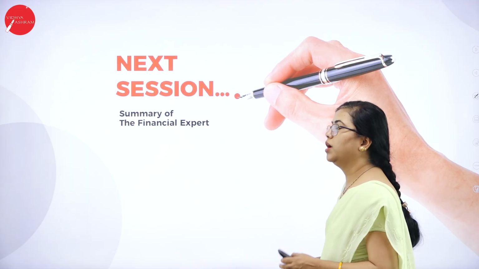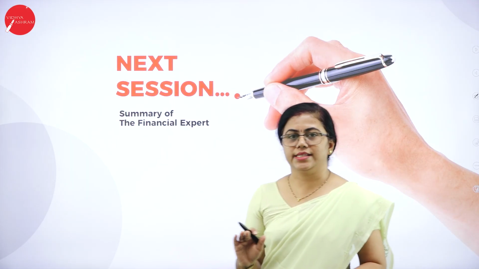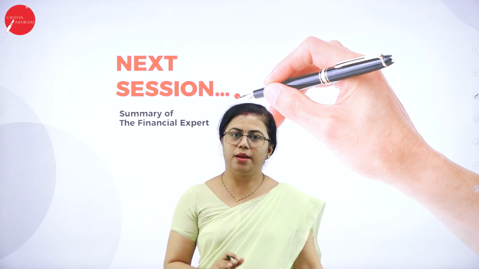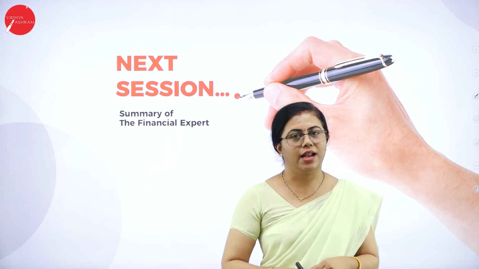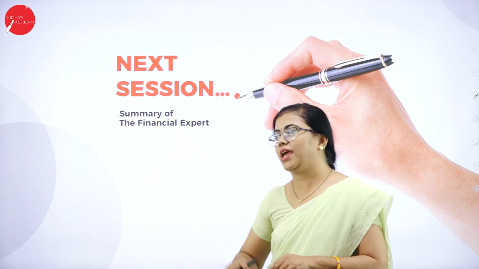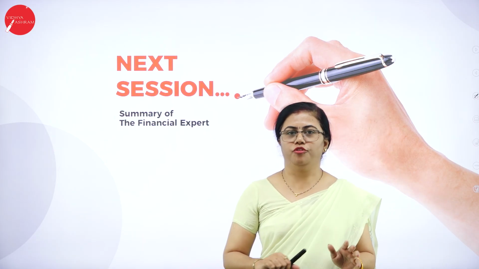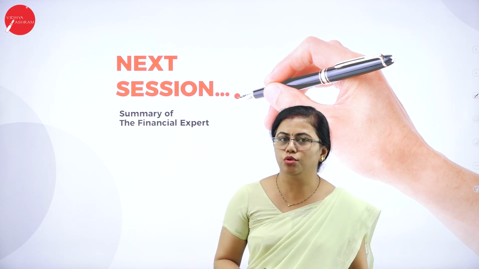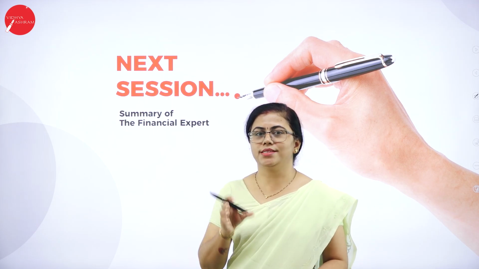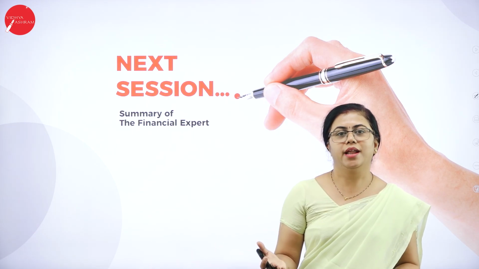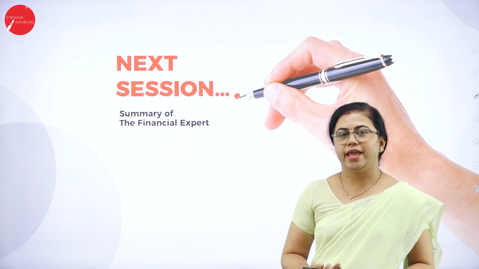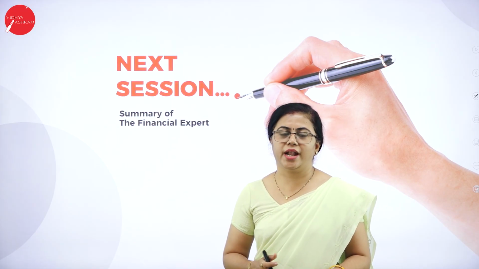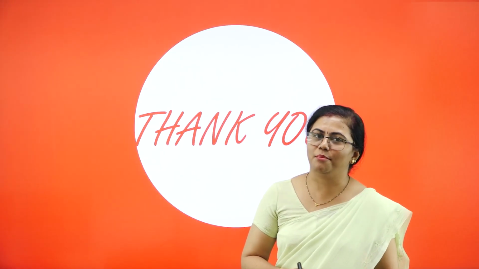So that's it. This is all about the character sketch. We have learnt about so many major characters and minor characters. Any doubts we can discuss in the classes when you come to physical classes. Let us meet again in our next session about the summary of The Financial Expert. I would like you to go through the character sketch so that you understand what kind of character each is, and you'll understand the summary and the novel better. I expect you to go through the recorded session, and any doubts, please mark them and come back. Let us meet again in another more interesting session.